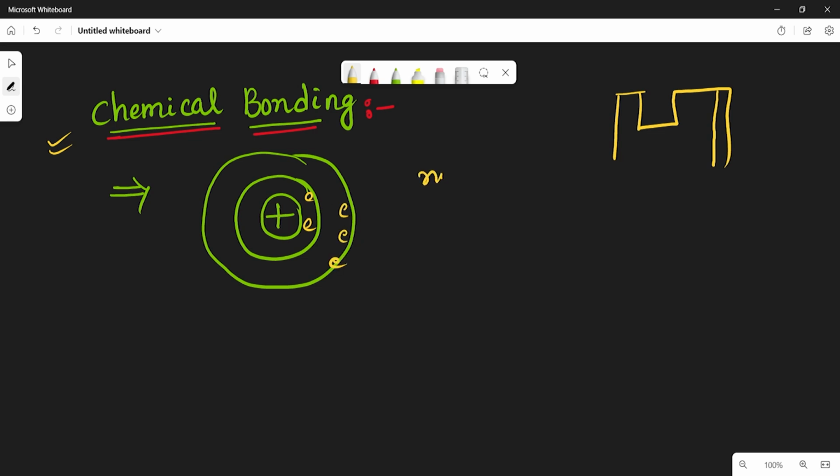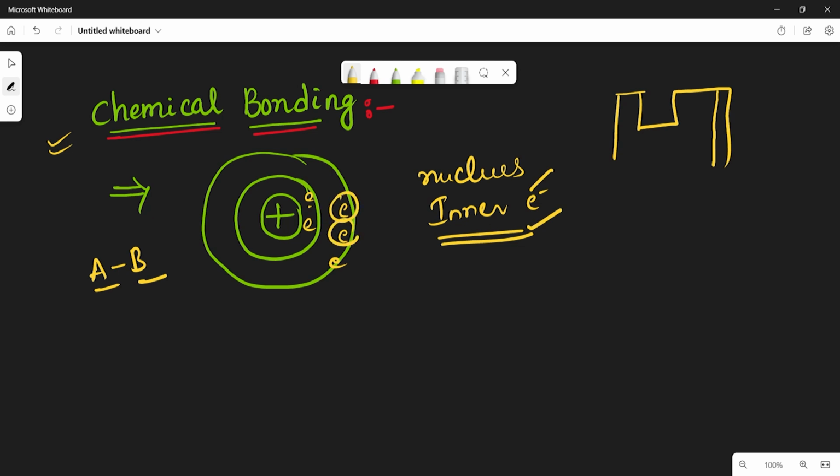The nucleus of an atom and inner electrons will not be affected when the two atoms come close together. But only the electrons in the outer shells will participate. The outer shell electrons are called valence electrons. These valence electrons of an atom get affected.